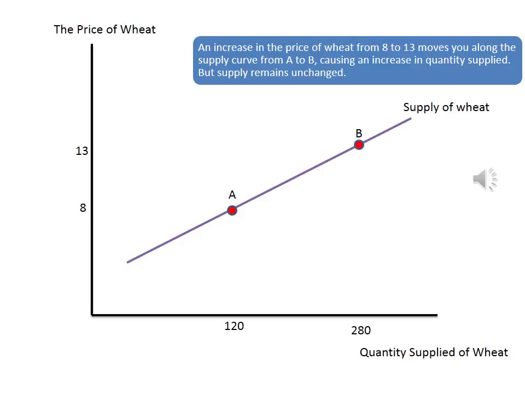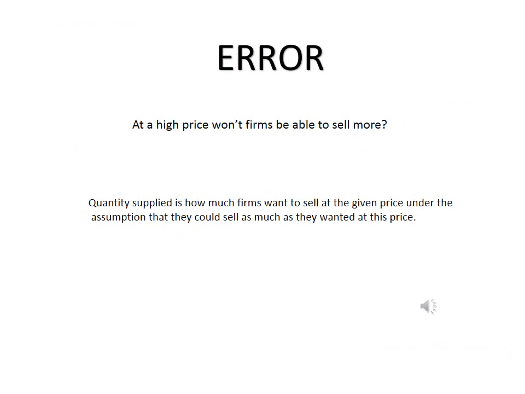You do not get a new supply of wheat because, as with demand, supply is the entire relationship between price and quantity. So in general, if you change the price of X, you move along the demand curve for X. You do not get a new demand curve for X. Similarly, if you change the price of X, you move along the supply curve for X. You do not get a new supply of X.